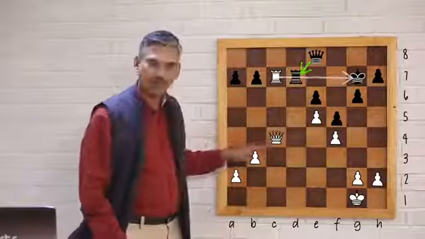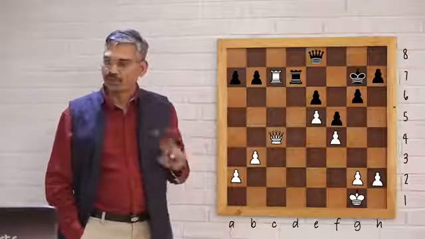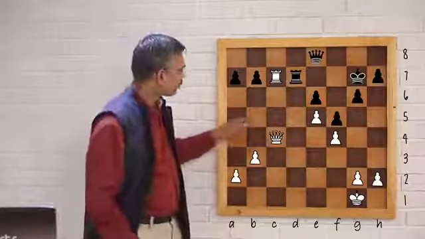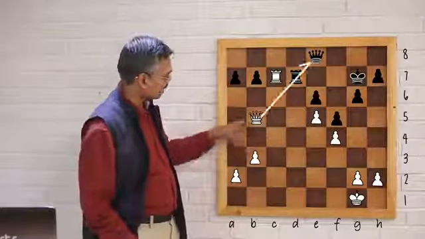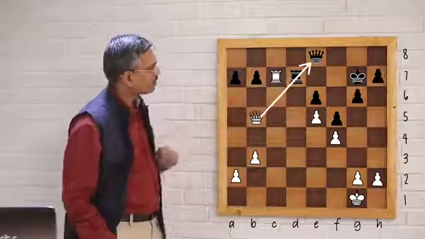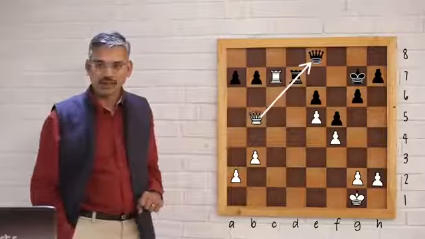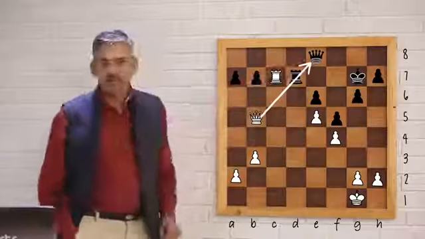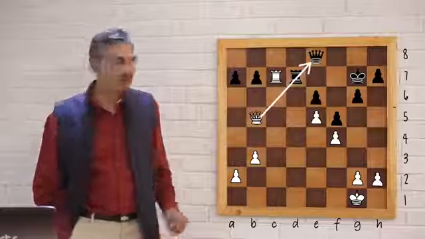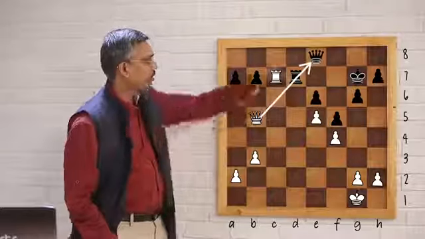But white has the queen on c4. He uses a cross pin by playing queen b5. Now after queen b5, the rook is not only pinned against the king, it is also pinned against his own queen. Okay? So if he moves the rook, he loses the queen.